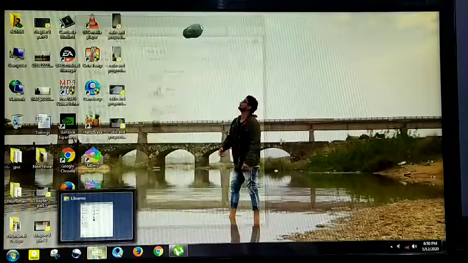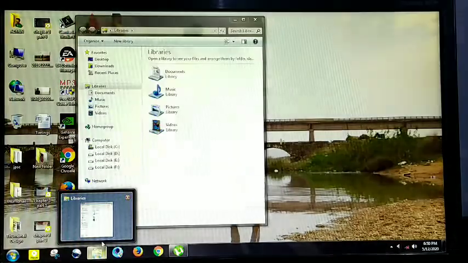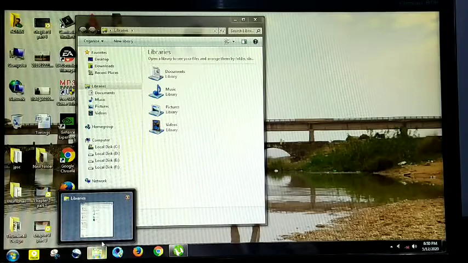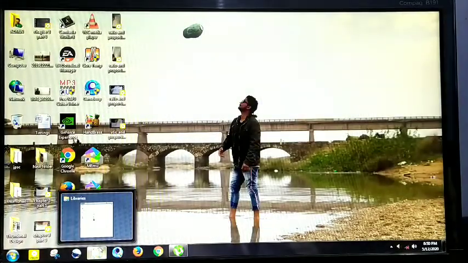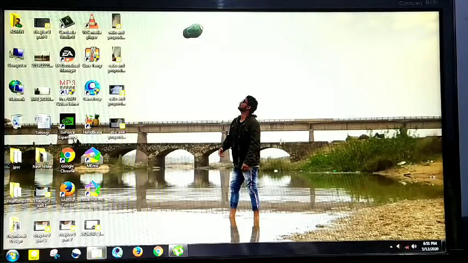This is known as the preview of the things which have already been opened.